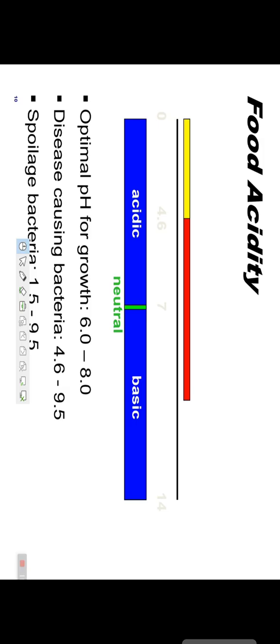The optimal pH for the growth of microbes is 6 to 8, and for disease-causing bacteria it is 4.6 to 9.5, and for spoilage bacteria it is 1.5 to 9.5. These are the activities of the microbes according to their pH.